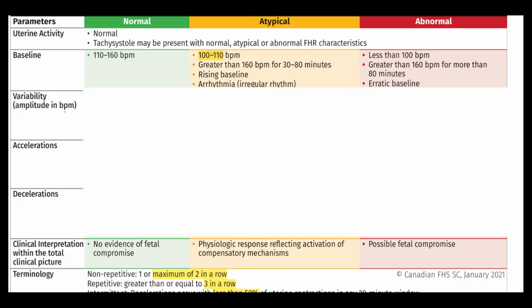Okay, so variability is another characteristic, and basically it means, let's say your baseline is like this, and then sometimes it goes up, sometimes it goes down, but normally we want a bit of variability. It should never be completely flat. So the normal amount of variability from baseline is 6 to 25 beats a minute.